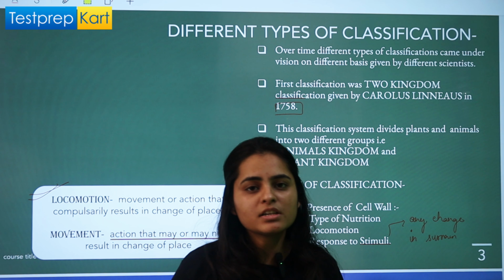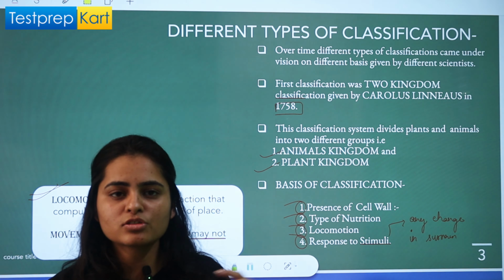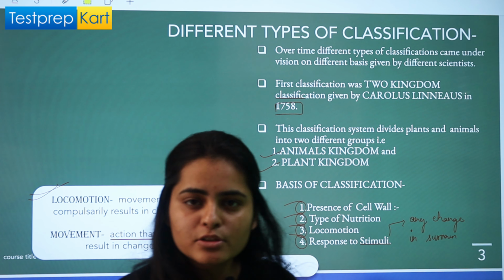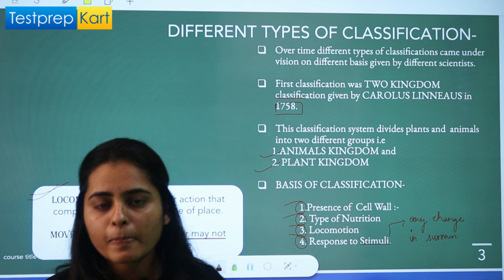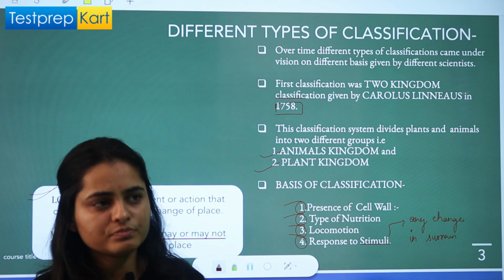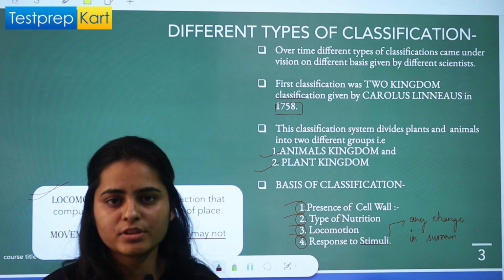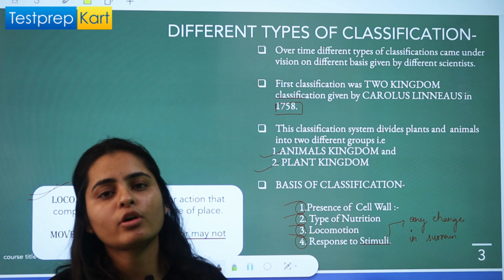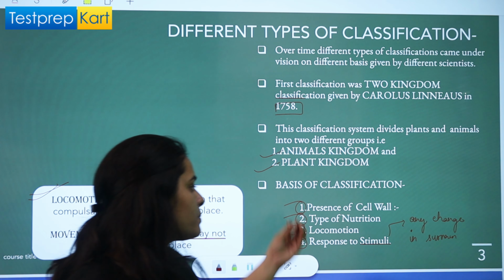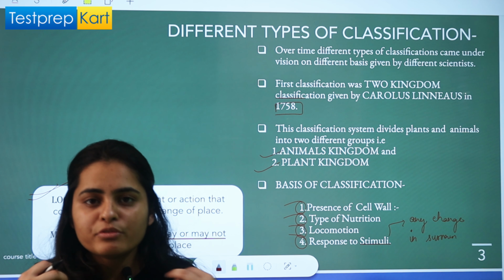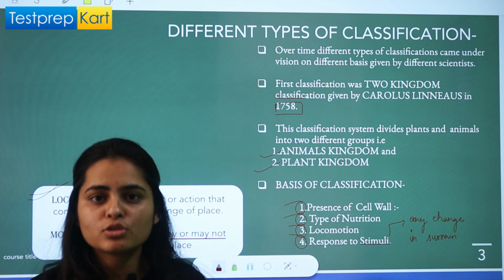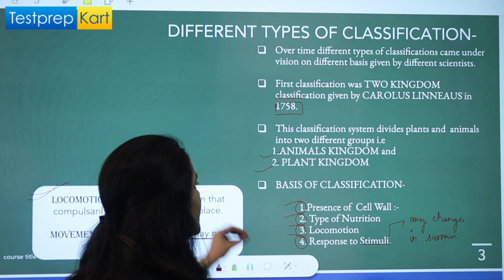It may be an external or internal change, anything which is changing around you, and you are responding to that, that is known as your consciousness, right? So yes, there are a few plants who are conscious about their surrounding, but they don't have self-consciousness. Animals have self-consciousness, right? So this is the main criteria on which Carolus Linnaeus gave two kingdom classification, and this is the first type of classification that we are dealing with, right?